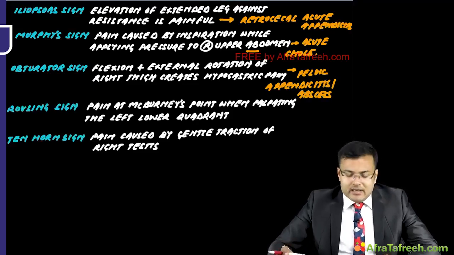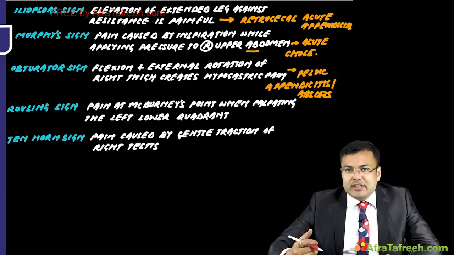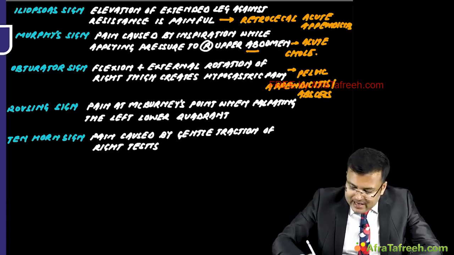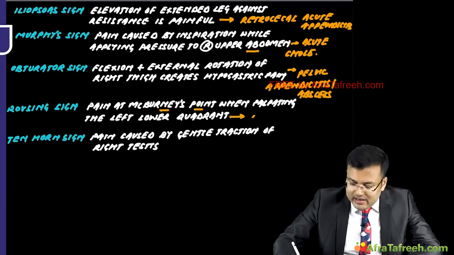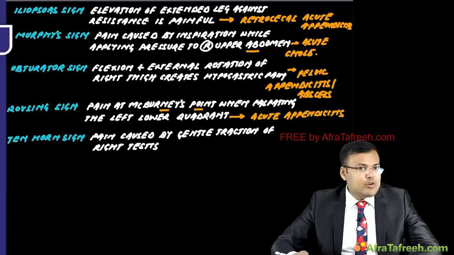There are two other signs. One is Rosing sign and one is Tenhorn sign. Rosing sign is the most characteristic sign of acute appendicitis. So what happens here? There is pain at McBurney's point whenever we are palpating the left lower quadrant. It is positive in acute appendicitis.